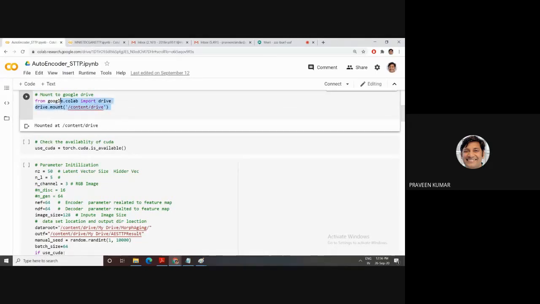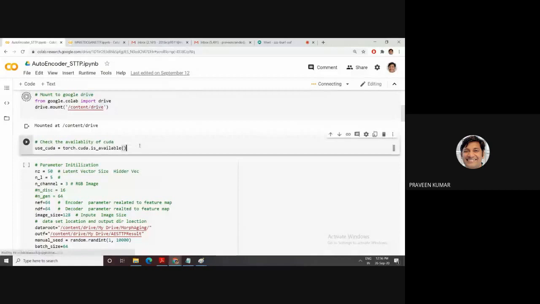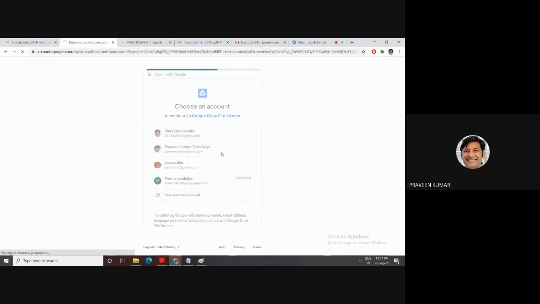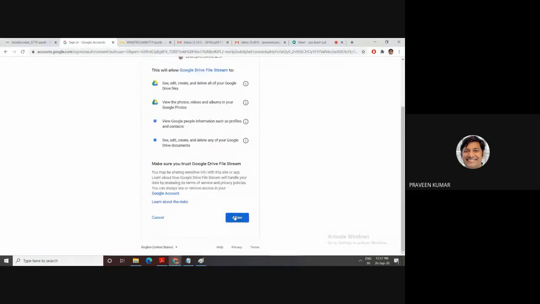Then first mount your drive. After mounting your drive, you can check whether CUDA is available or not. I'm using my MNIT account because I have a lot of space on this.